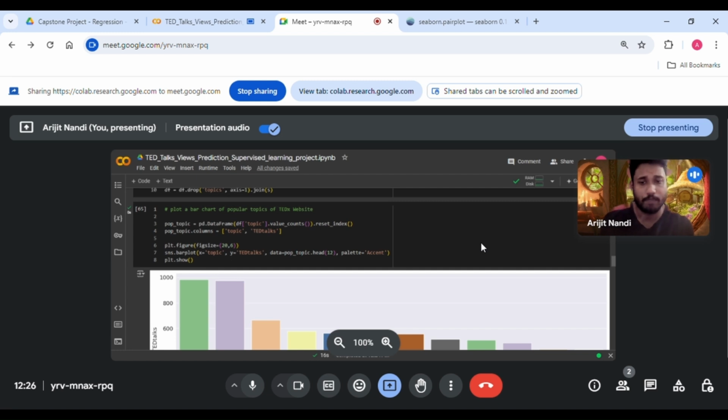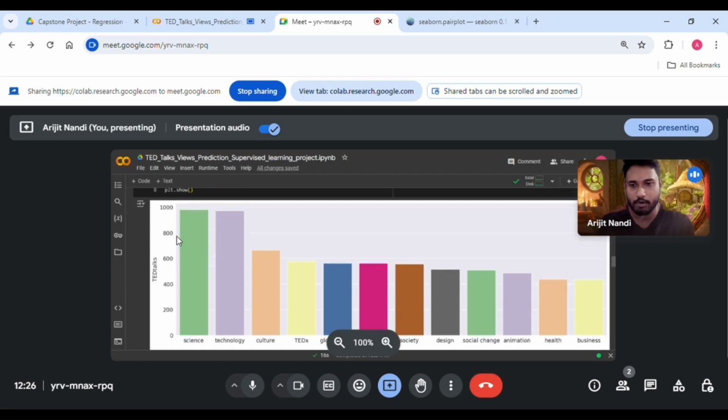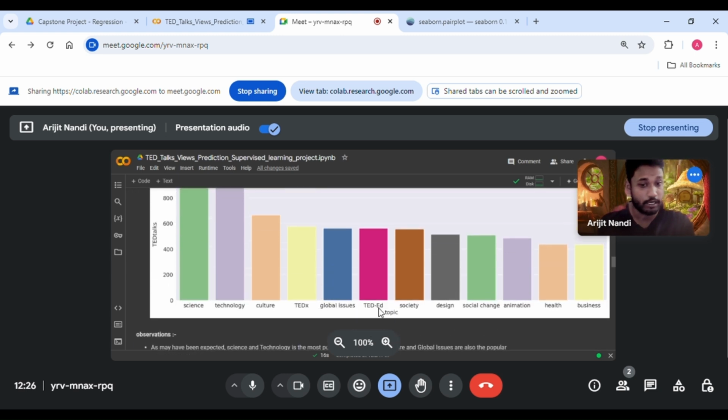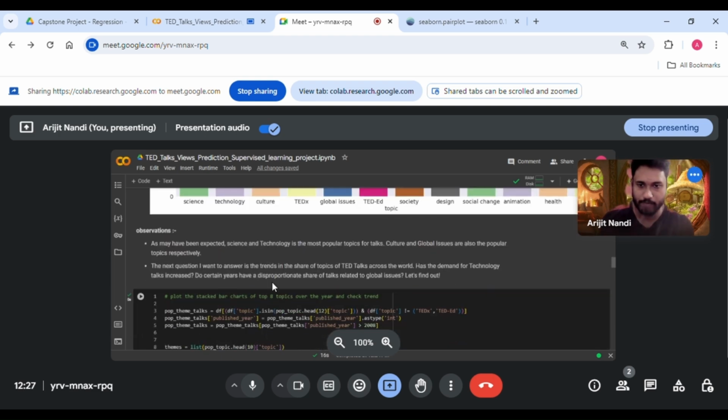Now I will be plotting a bar chart of popular topics of the TEDx website. You can see these are the popular topics of TED Talks: science, technology, culture, TEDx, global issues, TED, ED, society, design, and so on. Observation: as might be expected, science and technology are the most popular topics to talk about, and culture and global issues are also popular topics, respectively.